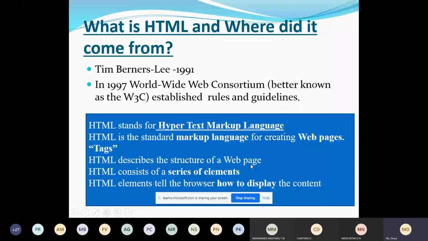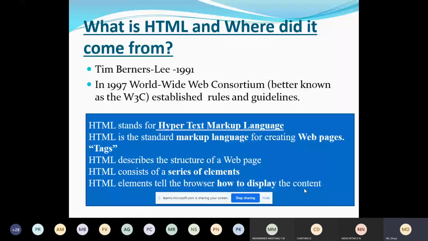HTML consists of a series of elements. We use the term HTML element; it is nothing but tags. So HTML tells the browser how to display the content, how to arrange the content of the web page.